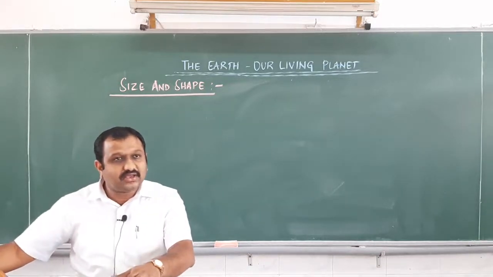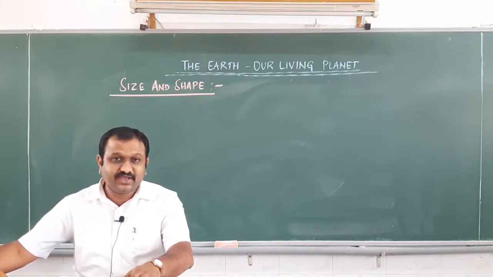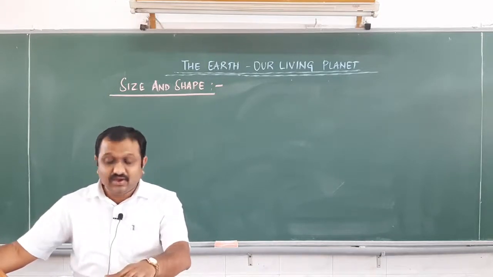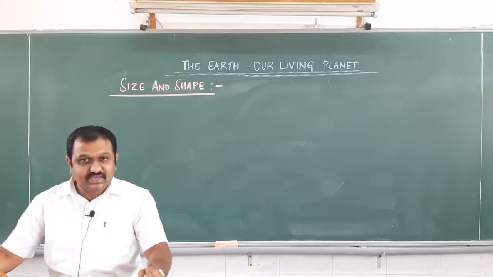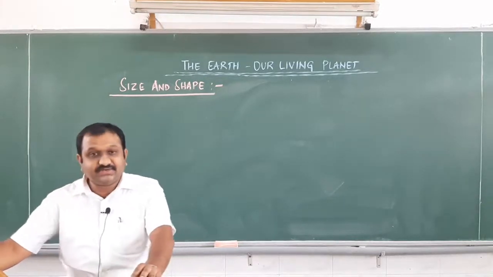Earth consists of both land and water bodies. As I told you, Earth is the fifth largest planet in our solar system.